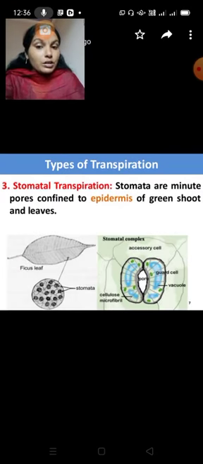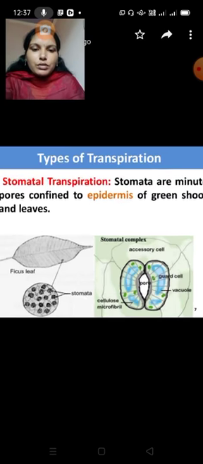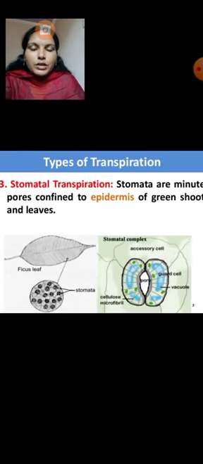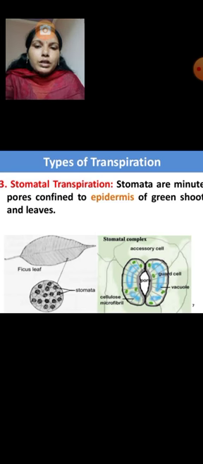The third type of transpiration is stomatal transpiration. It is most important in the mechanism of stomatal movement. Here the transpiration takes place through the stomata, so that is why we call this type stomatal transpiration.